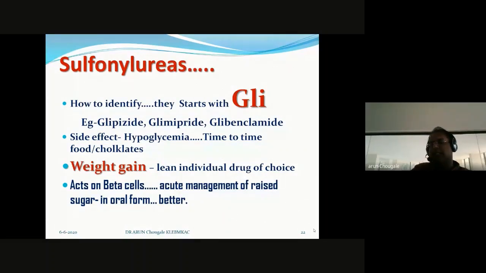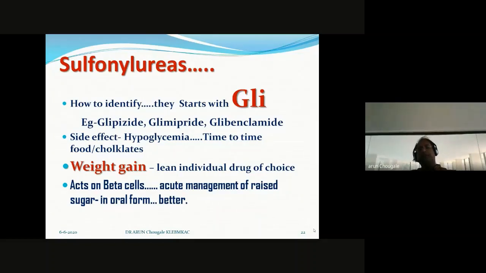That's why for patients on sulfonylureas, you ask them to take food at regular times. For sensitizers there is no need for time-to-time food suggestion, but on sulfonylureas, patients should be asked to eat regularly, otherwise they end up with hypoglycemia. So ask the patient to at least keep chocolates or biscuits with them. In this prescription you have to ask the patient to follow this.